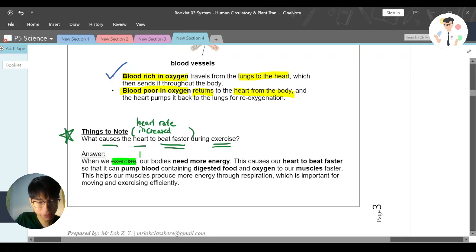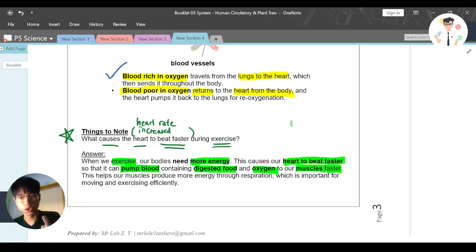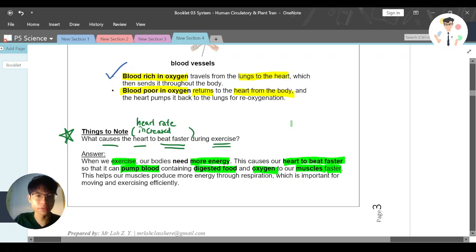When we exercise, it means what? Our body needs more energy. Our body needs more energy. This causes the heart to beat faster. Why? Because it can pump blood containing digested food and oxygen to our muscles faster. Now you need to understand again, because we need more energy, and what gives us energy? The digested food and the oxygen. So the heart needs to pump faster so that the blood carrying all these digested food and oxygen can go to our muscles faster. That's why it helps our muscles to produce more energy.